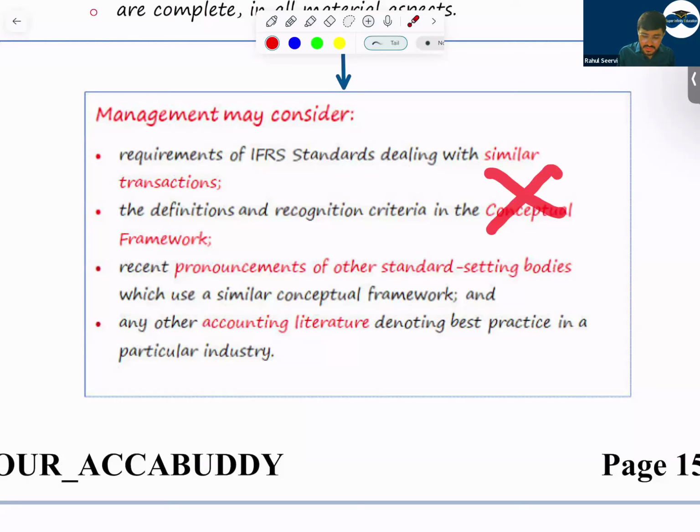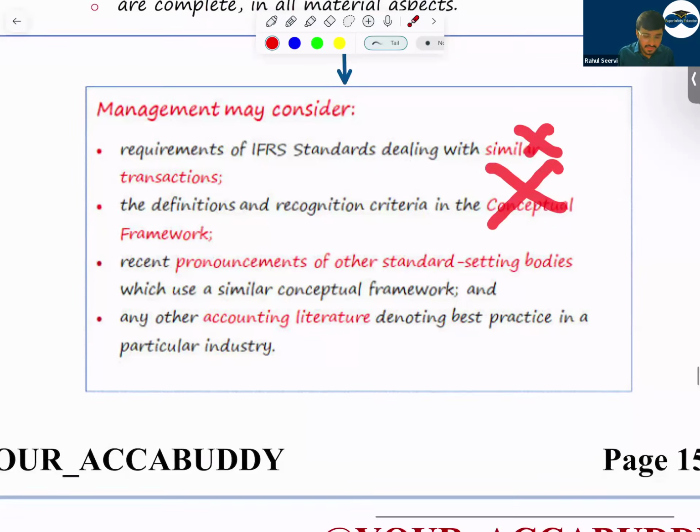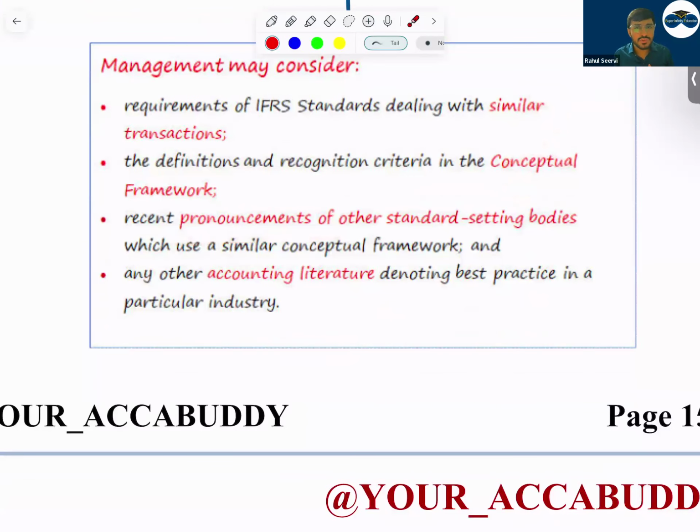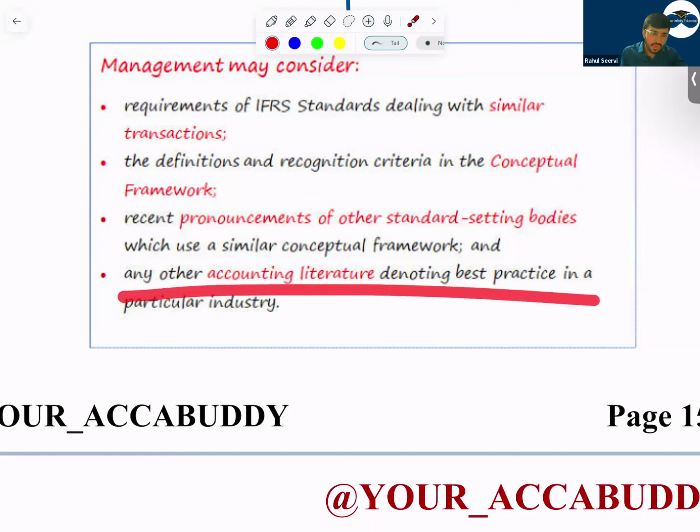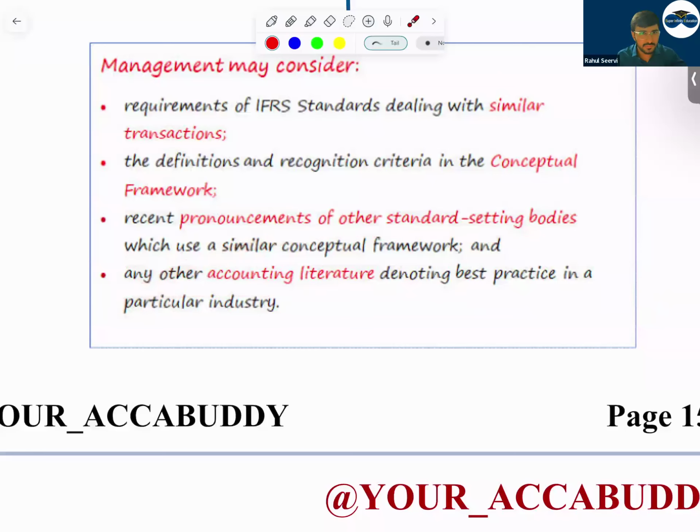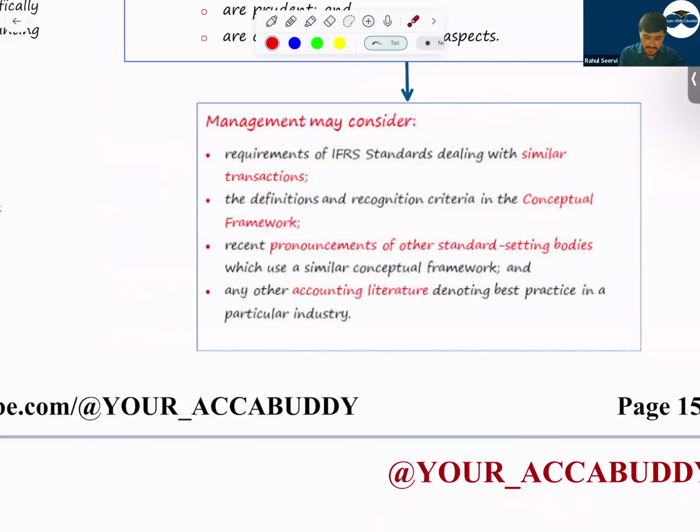If the conceptual framework is also not applicable, then the management should see whether this accounting treatment is mentioned in any other standard, like US GAAP or other accounting standards. The management will see whether any other standard-setting body defines the transaction or has given the accounting treatment, and they should use that. If that is also not available, then whatever is the industry practice, you have to follow that. This is the way the management should consider.